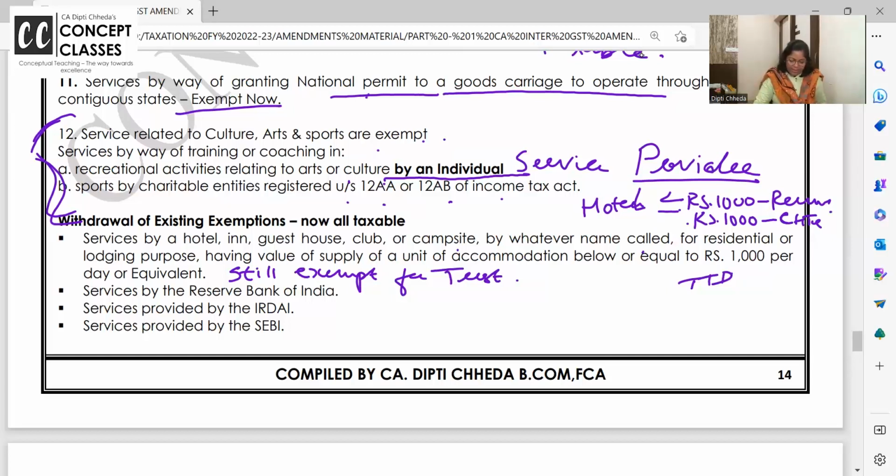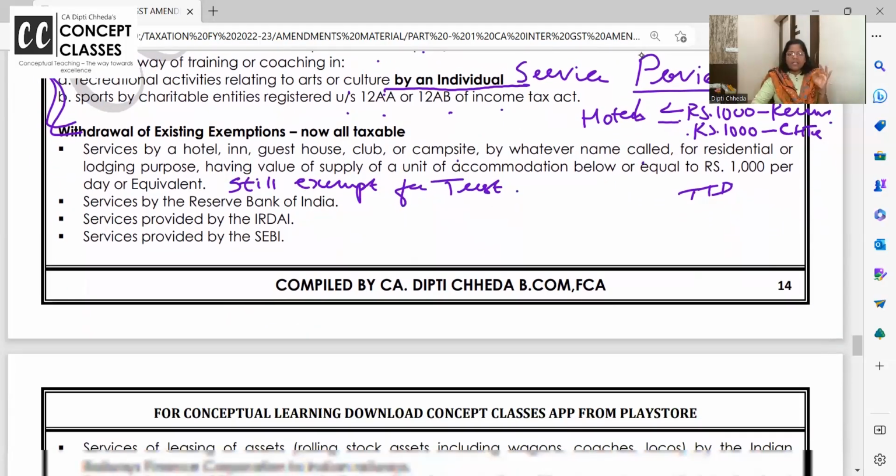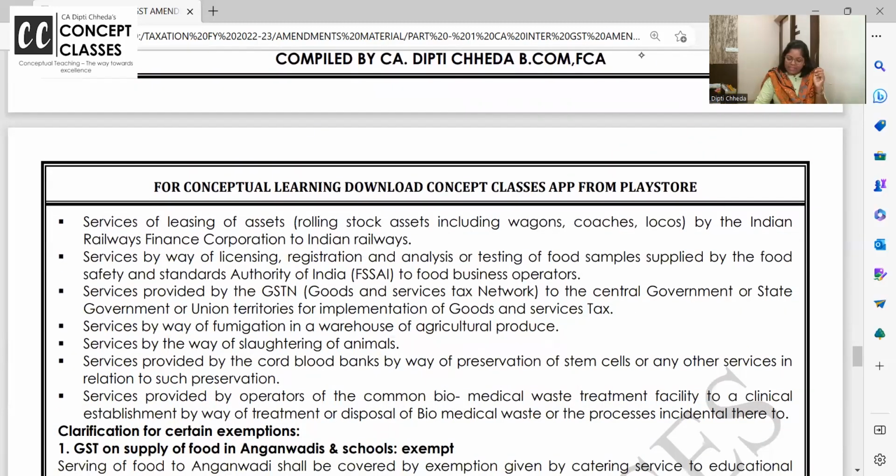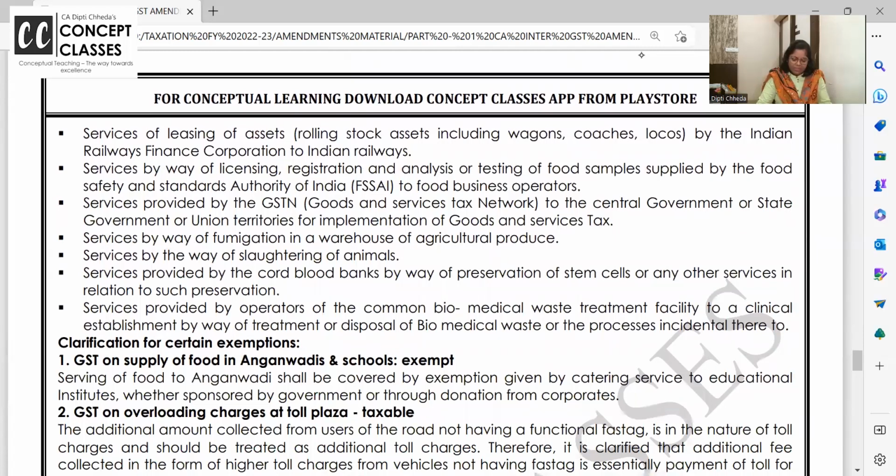Okay. Next, services by RBI are not exempt. RBI services are also liable to GST. Services by IRDA Act, Insurance Regulatory Development Authority Act. They approve all the insurance companies and check their solvency ratio. So whatever services IRDA is giving, it's now liable to GST. Services by SEBI are liable to GST. Services of leasing of assets by Indian Railway Finance Corporation to Indian Railways, taxable. I think these are very simple, no explanation is required.